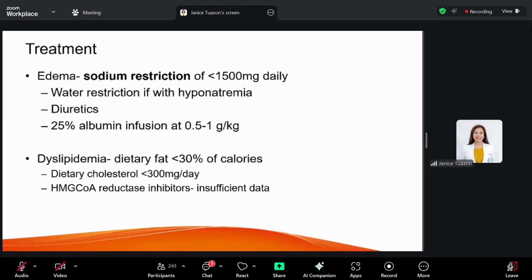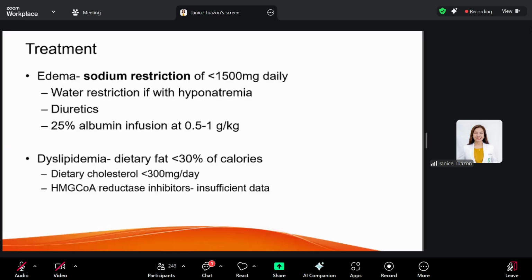Not all patients with nephrotic syndrome should be given albumin. Okay, so it is given at 0.5 to 1 gram per kilogram in a slow drip. It may be over 2 to 4 hours. This is usually followed by a diuretic mid or post infusion of your albumin.